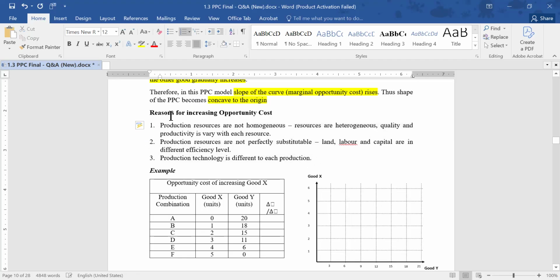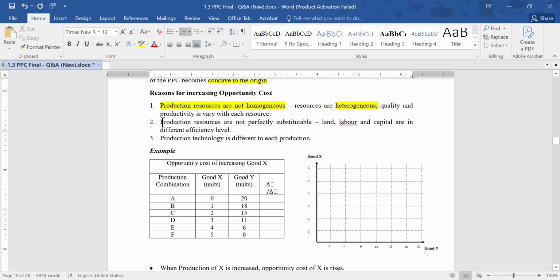There are three reasons for that. First one, production resources are not homogeneous. Not homogeneous means they are heterogeneous, different from each other. Quality and productivity vary with each resource. Resource එකෙන් resource එකට quality එක productivity එක මාරු වෙනවා.